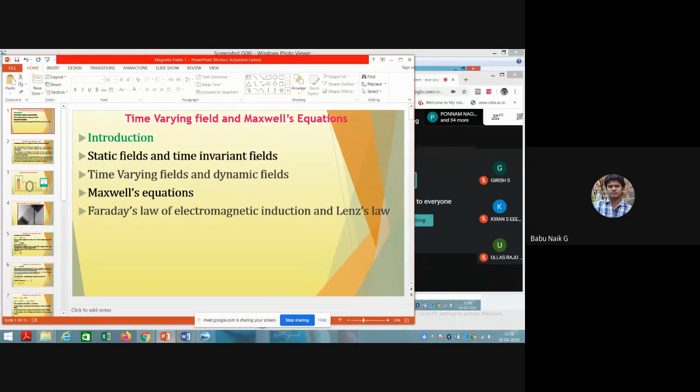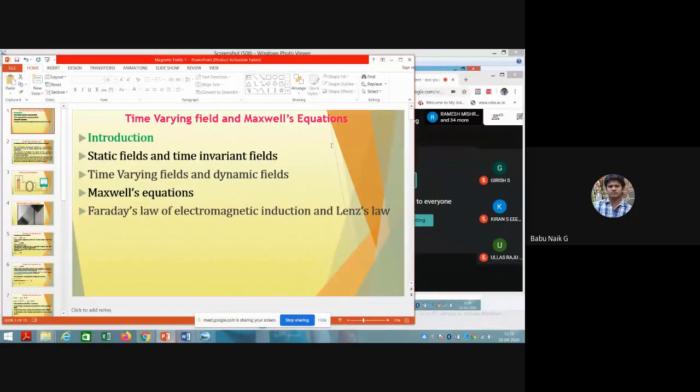We start from the static fields, both electrostatic and magnetostatic, and by considering those we have to see time varying fields. Then, with respect to time, let us solve some of the Maxwell equations from these time varying field equations.